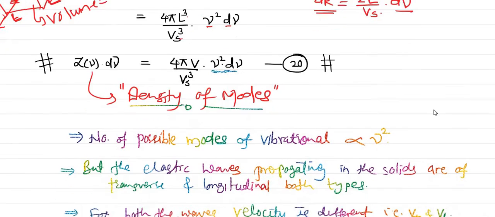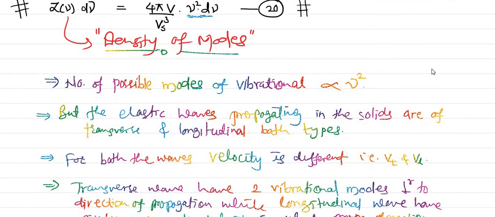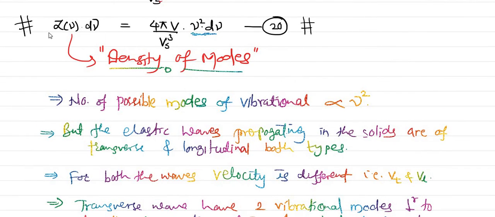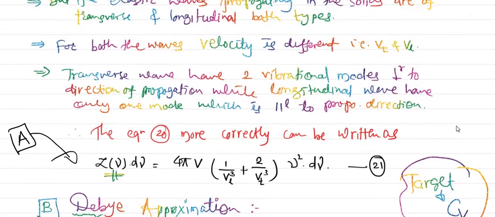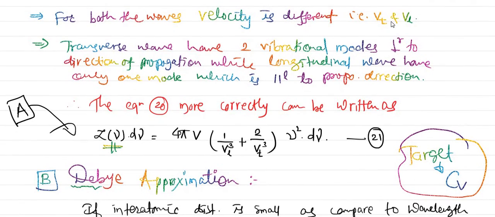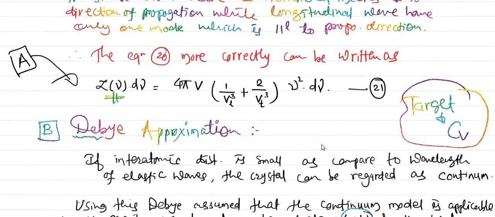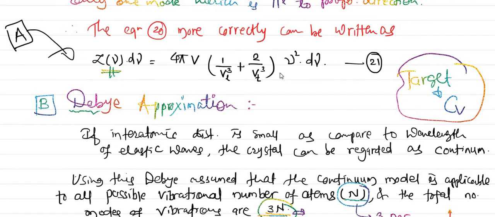In the last, fourth video, we proceeded by taking equation 20 only, in which we said that the density of modes is directly proportional to nu square. But we know that two different types of elastic waves are produced, transverse and longitudinal. Therefore we have to correct equation 20. In the corrected equation, the transverse waves have two modes of vibration while the longitudinal waves have one mode of vibration, and we can write the equation for the density of modes as the more correct equation 21.